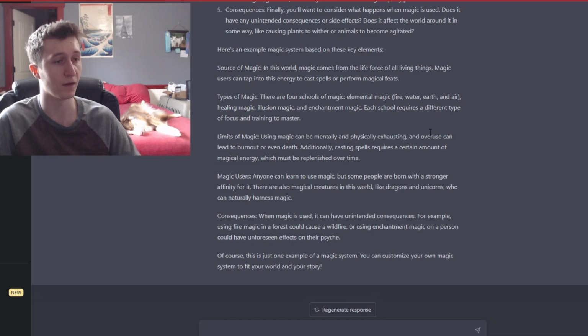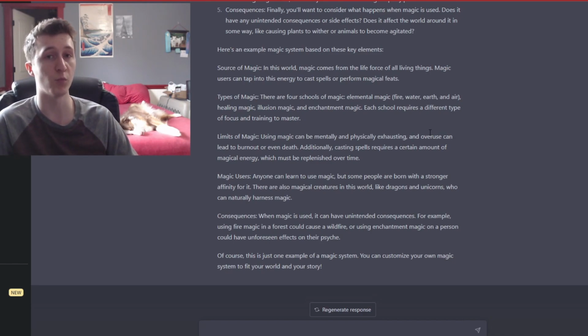So the idea of some kind of life force or mana that you tap into that can kill you if you overuse it, I guess. Magic users. Anyone can learn to use magic, but some people are born with a stronger affinity for it. There are also magical creatures in this world, like dragons, unicorns, and others who can naturally harness magic. So interesting that it did a little bit of world building for us.